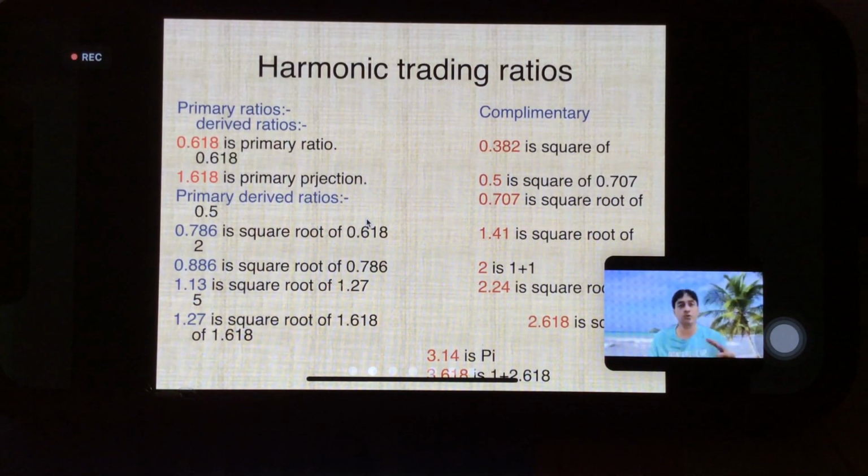One is square root. So you apply all the mathematical equations on these ratios and you will get other derived ratios. So primary ratios, as we have seen, 0.618 and 1.618. These are important ratios. Others are also important, but these are the primary ratios. And all others are primary, derived and complementary. Right? How they are derived, we are not going into those details. Those are not needed for us. That will only create added confusion.